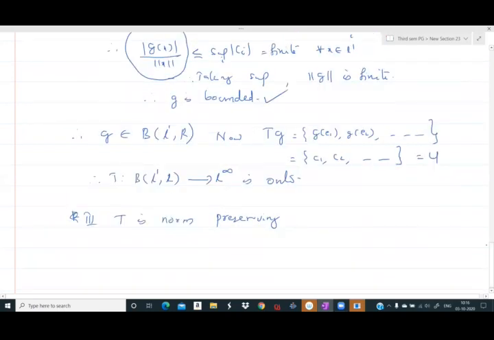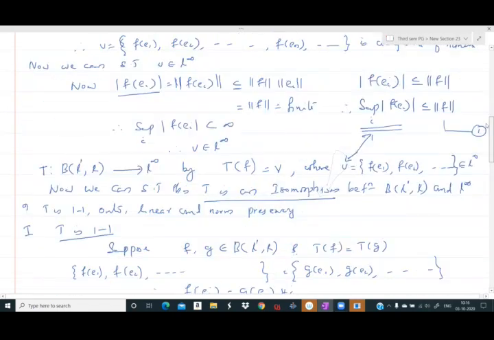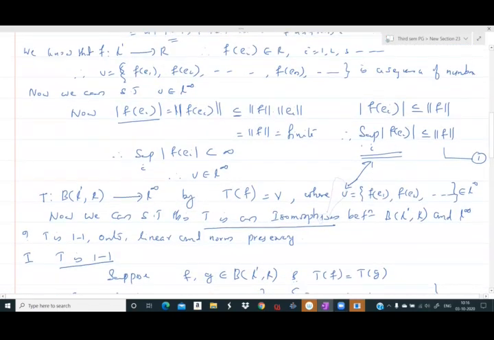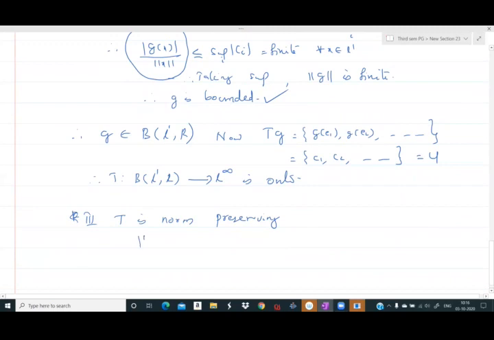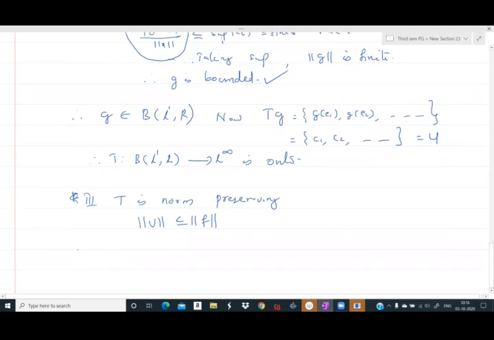Okay, from (1), this part I told you is the norm of V. So from (1), the norm of V is less than or equal to the norm of F. On the other hand, for any x equal to alpha 1 E1 plus alpha 2 E2 plus etc., we have f of x equal to alpha 1 f of E1 plus alpha 2 f of E2 plus etc.